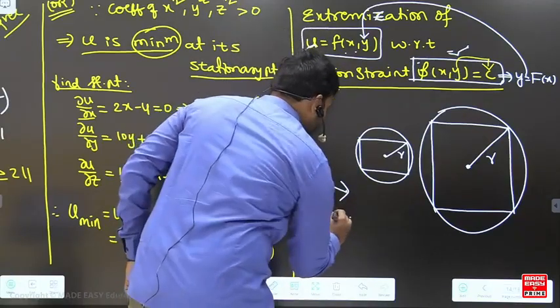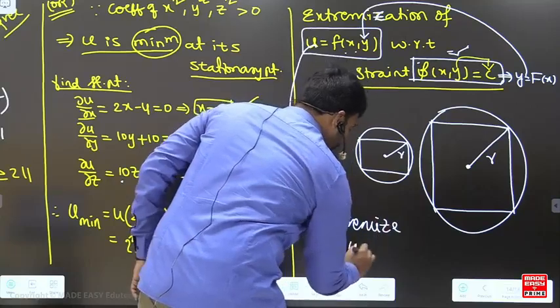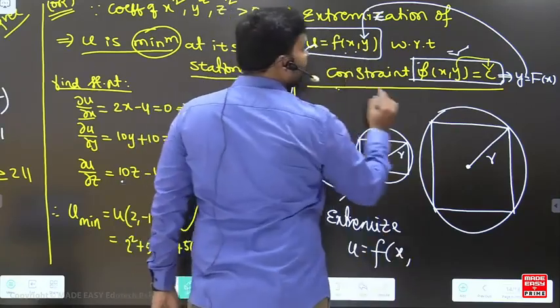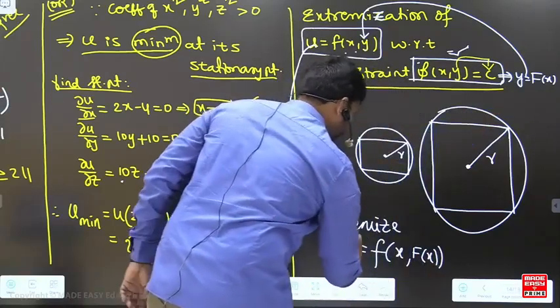Then extremize u is equal to f of x comma y. What is y? That is capital F of x.